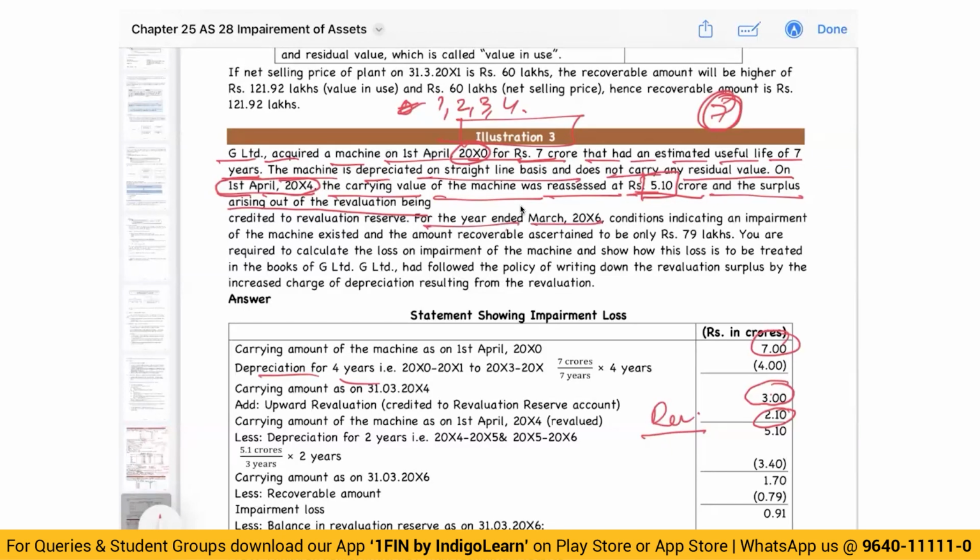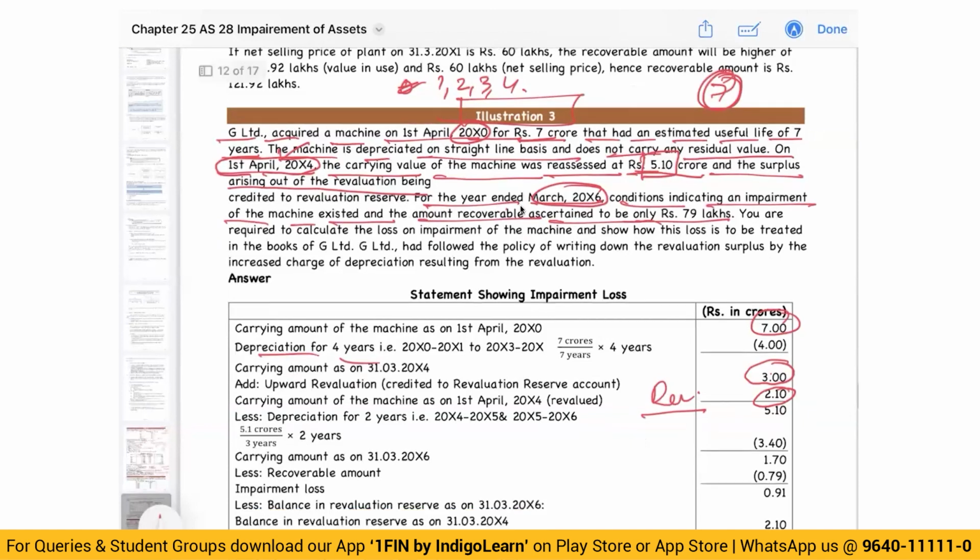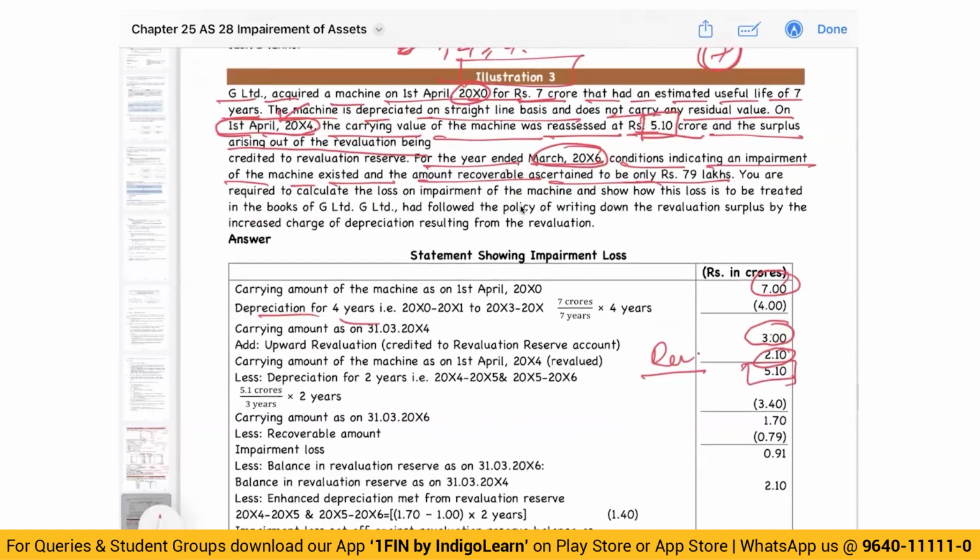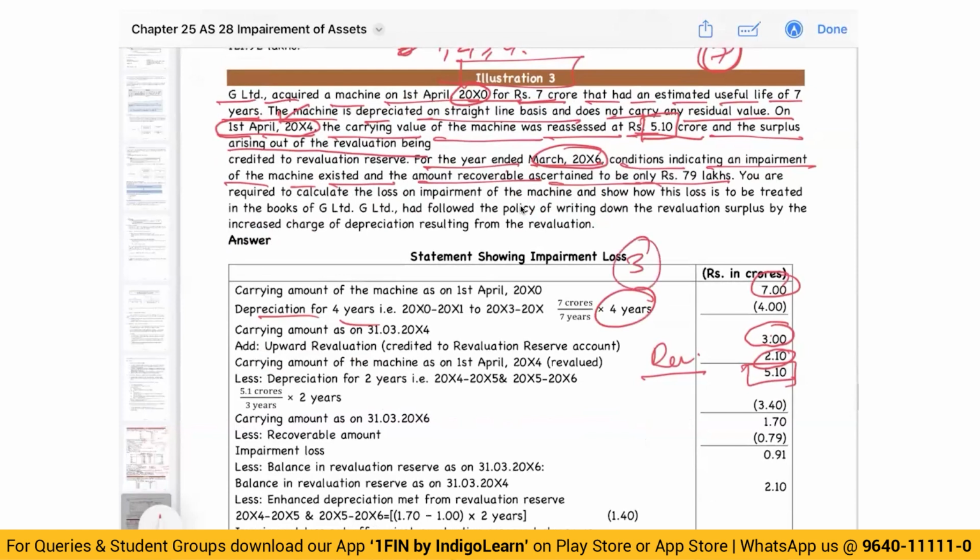For the year ended year 6, conditions indicating an impairment of the machine existed and the amount recoverable was ascertained to be only 79 lakhs. We revalued in year 4, and in year 6, 2 more years have passed by. So in these types of questions, you have to calculate the carrying amount on 31st March of year 4, then again the carrying amount on 31st March of year 6. Here we have 5.1, which has a remaining life of 3 years. Out of 7, 4 is gone, 3 years is left. So 5.1 divided by 3 multiplied by depreciation for 2 years, year 5 and year 6, works out to 3.4.